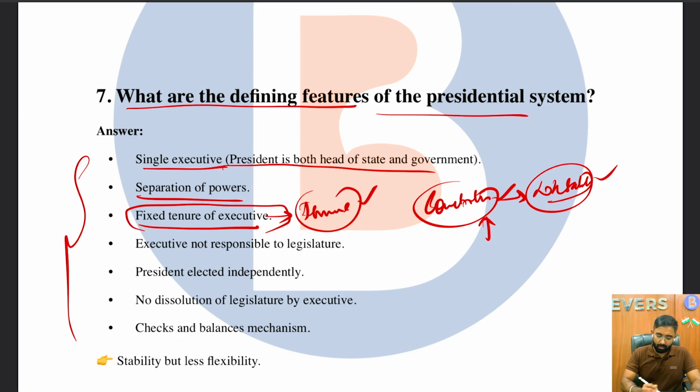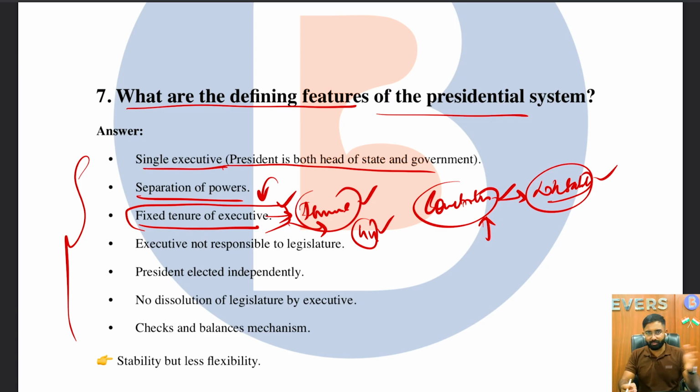However, the executive in the presidential system of government does not have such bindings from the constitution whatsoever, right? They have few, but mostly they are bound by the tenure. For example, the USA's president's tenure is fixed at 4 years. That's all, unless some grave constitutional mistakes happen on that particular president's side. No actions can be taken against that person, and there's a clear separation of powers between executive and legislature.